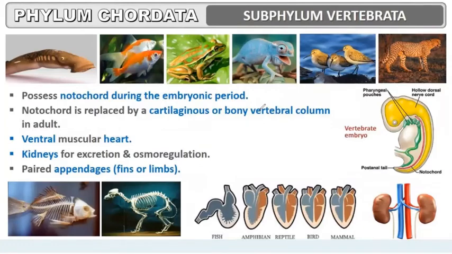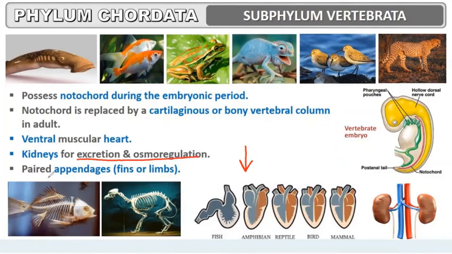The last subphylum is Vertebrata. It possesses a notochord during the embryonic period. The notochord is replaced by a cartilaginous or bony vertebral column in adults. A ventral heart is located, which is muscular in nature in all vertebrates. Kidneys are there for excretion and osmoregulation.